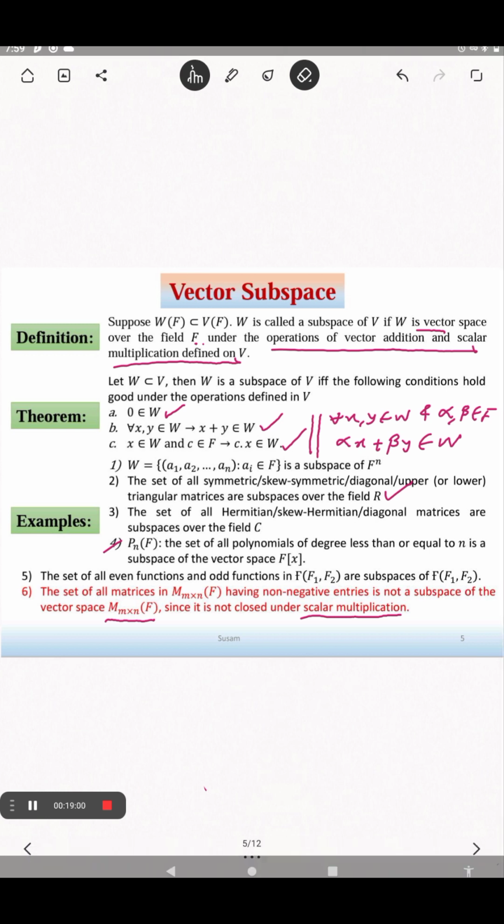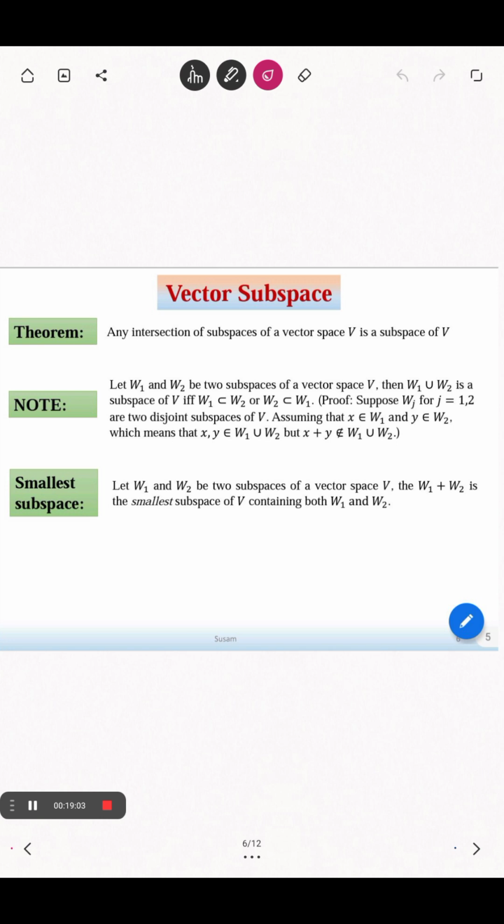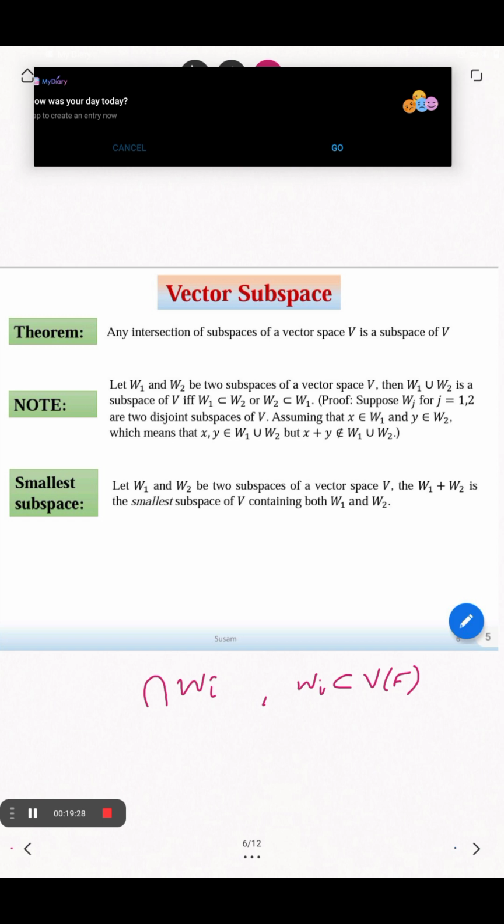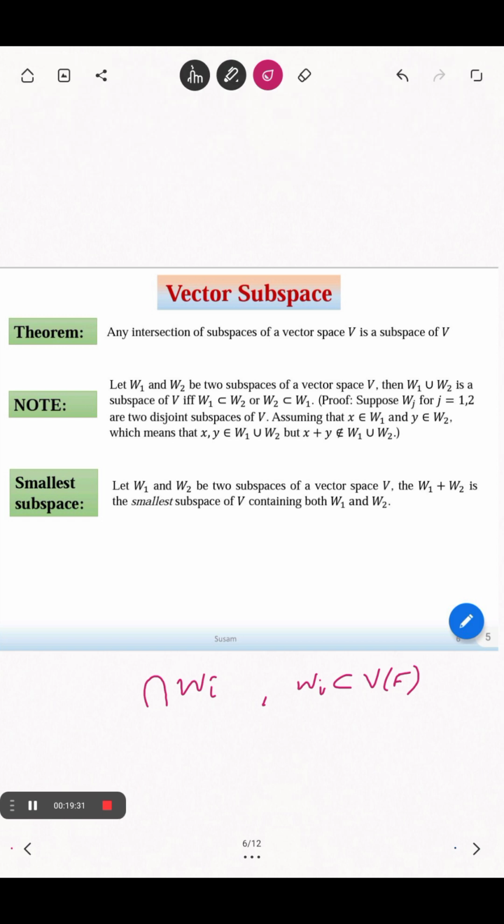Fine. And this is also very important: an arbitrary intersection of subspaces of a vector space is a subspace, but an arbitrary union, even a finite union, of subspaces of a vector space may not be a subspace of V. There is a condition: if W1 and W2 are two subspaces of a vector space V, then W1 union W2 is a subspace of V if and only if one is contained in the other.